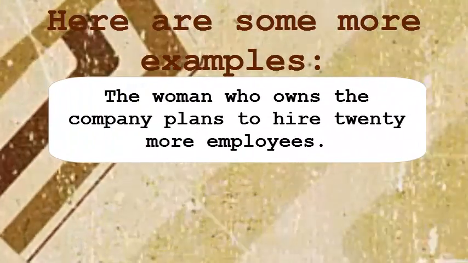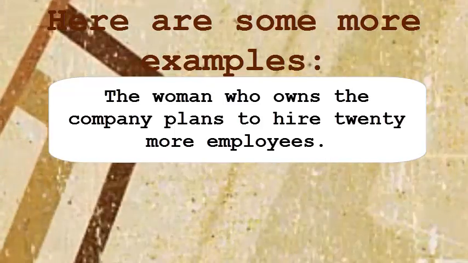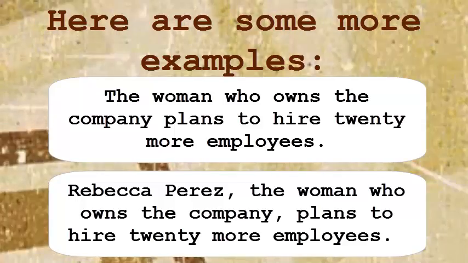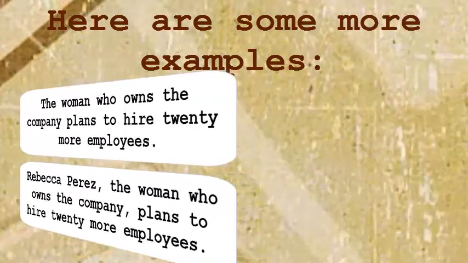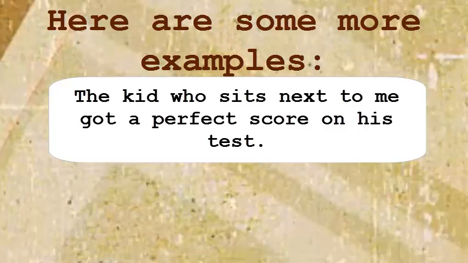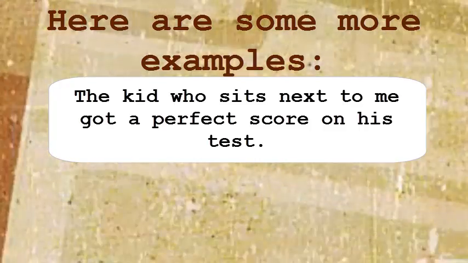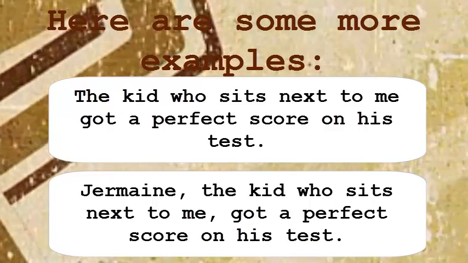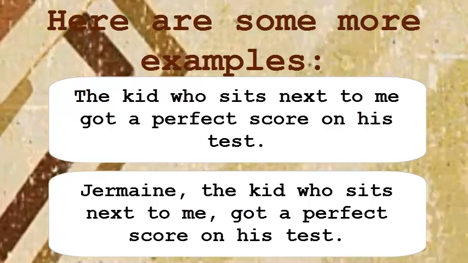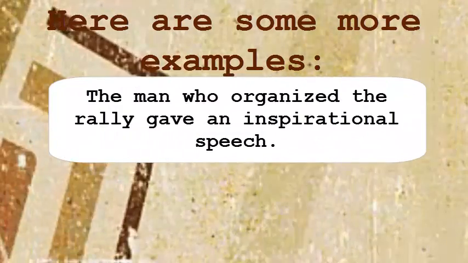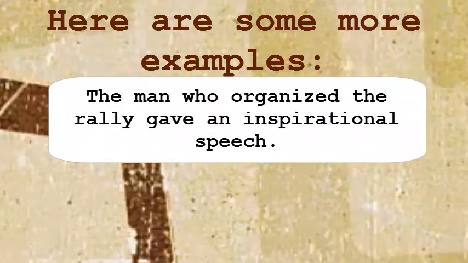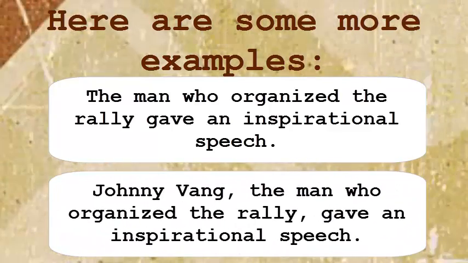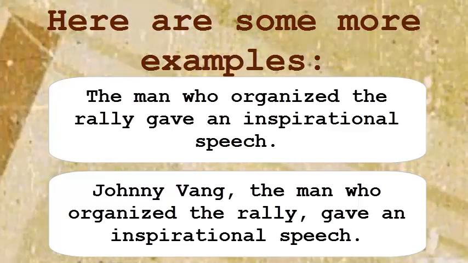Here are some more examples. The woman who owns the company plans to hire 20 more employees. Rebecca Perez, the woman who owns the company, plans to hire 20 more employees. The kid who sits next to me got a perfect score on his test. Jermaine, the kid who sits next to me, got a perfect score on his test. The man who organized the rally gave an inspirational speech. Johnny Vang, the man who organized the rally, gave an inspirational speech.